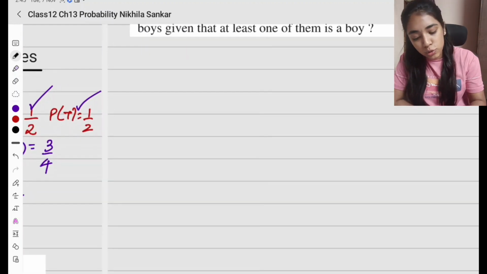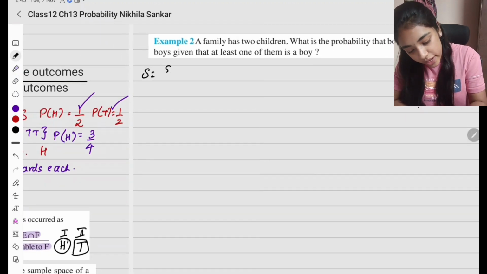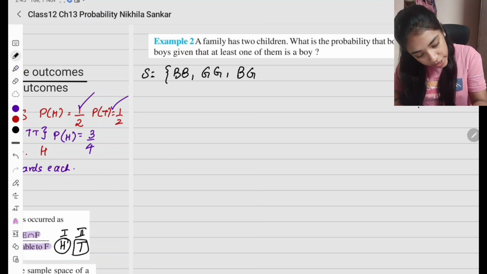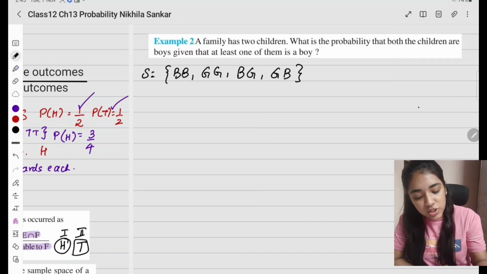A family has 2 children. So now, if there are 2 children, how will the sample space look? My sample space is going to have BB, GG, BG, and GB. So these are the 4 possibilities. What is the probability that both the children are boys?